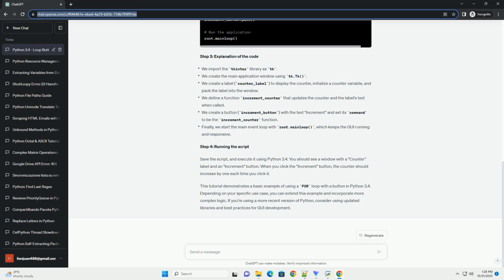This tutorial demonstrates a basic example of using a for loop with a button in Python 3.4. Depending on your specific use case, you can extend this example and incorporate more complex logic. If you're using a more recent version of Python, consider using updated libraries and best practices for GUI development.